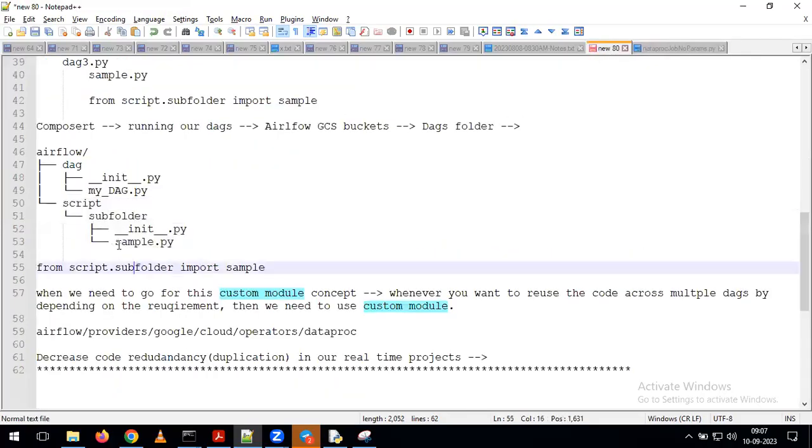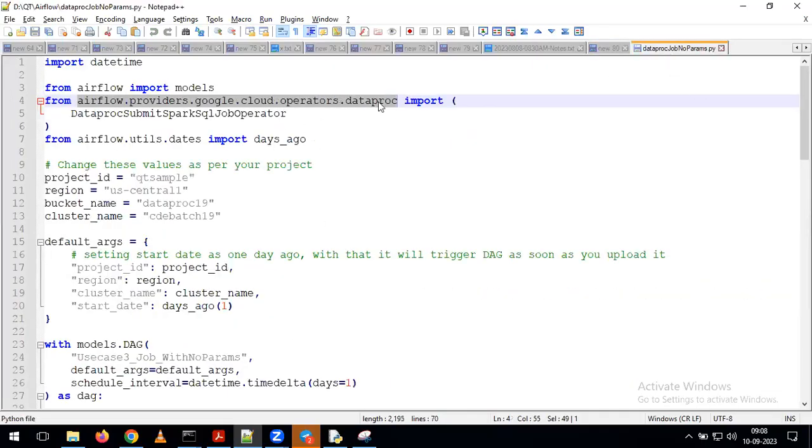In our example, who is writing this sample.py program? You yourself are writing it as part of your project, but your requirement is that you want to reuse this code across multiple DAGs, and for that reason we call it a custom module. If you want to use this custom module, we have to place it in a folder. That folder we import by using the from statement. Then when do we use the Airflow-created modules? You want to tell me when we are going to use this one?